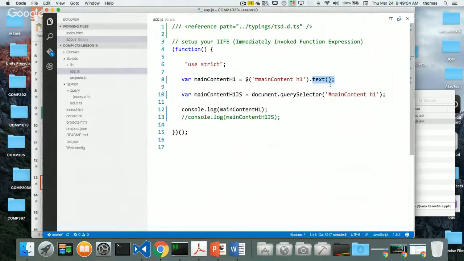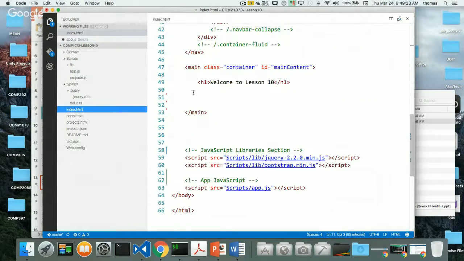Well, that means if this is an array of elements, I should be able to do something like this then, right? 0, because I'm looking at the first element of the array. Remember, array counting is zero-based, and if I'm getting an array of elements back, even though in this particular case there's only one H1 tag inside my index.html, which is inside something that's been tagged with main content, what it's really returning is an array of H1 tags. I could have had a bunch of them. So let's say I have this one, and let's say I have another one, another H1 tag that says, here's another one.